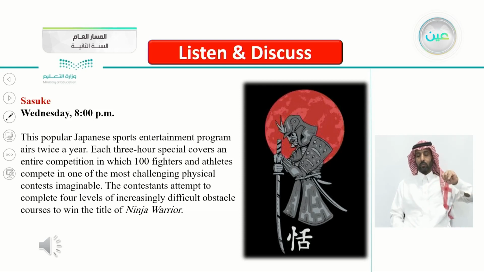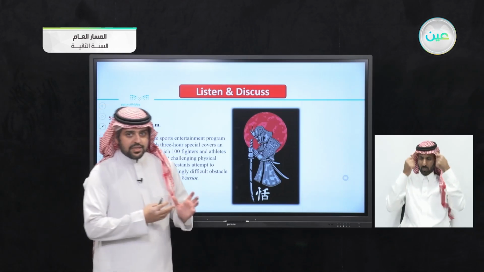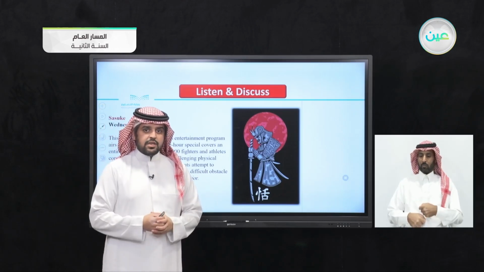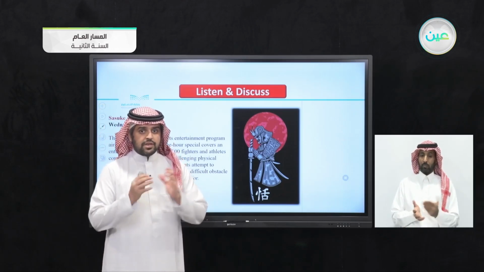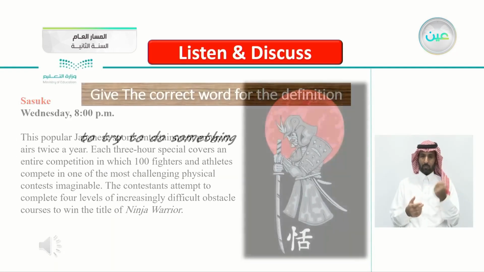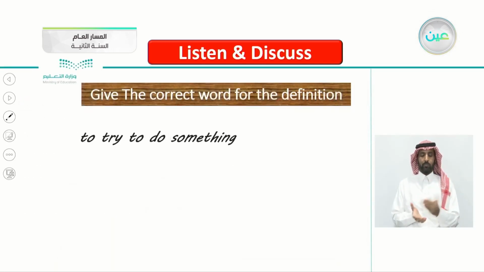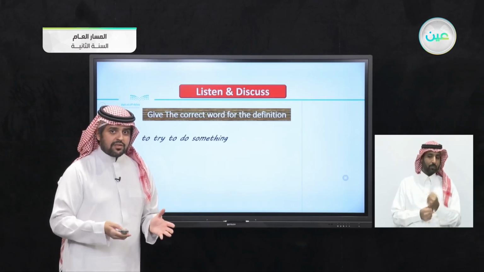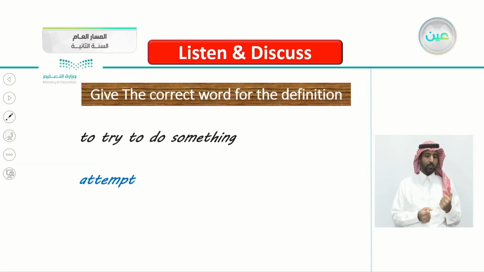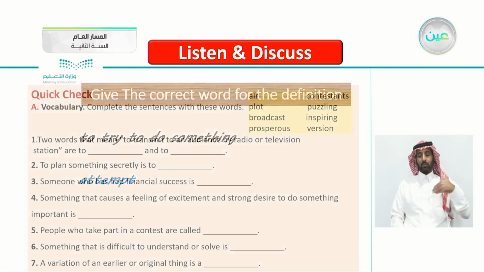So this program, there are contestants who fight for the title, try to win the title of Ninja Warrior. Just when you read this, that the title is Ninja Warrior, it is enough to keep you interested and watch this program. Again, give the correct word for the definition. Try to do something. When you try to do something, what do we call it? Yes, excellent. Attempt. When you attempt, it means that you are trying to do something.